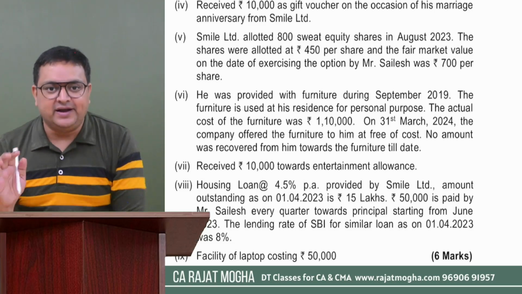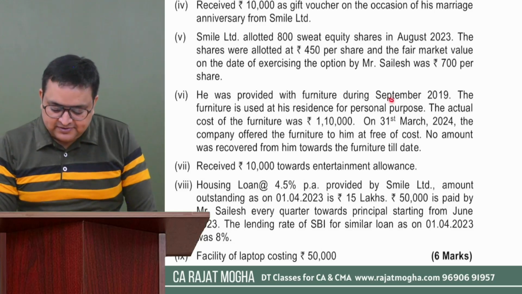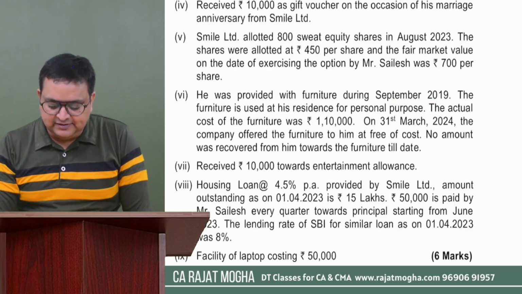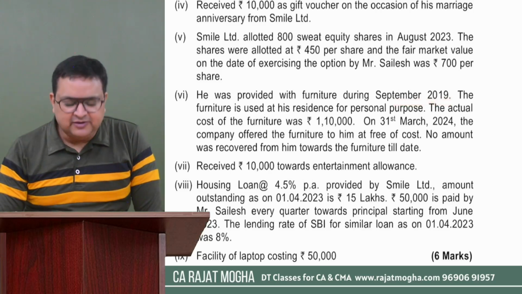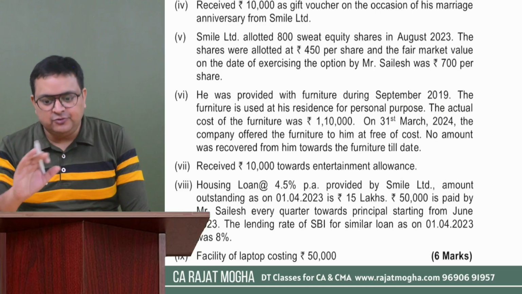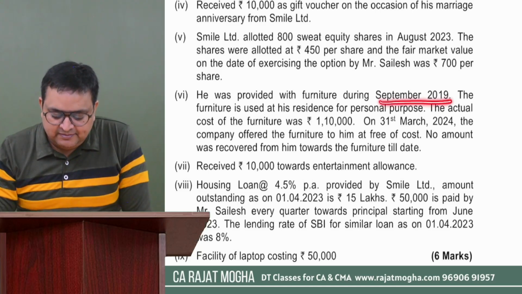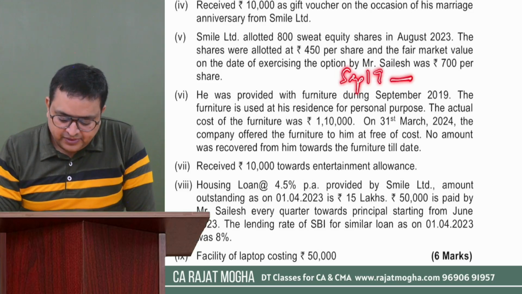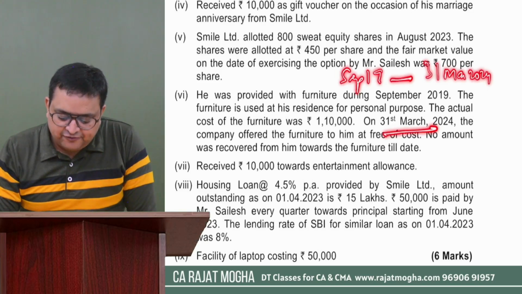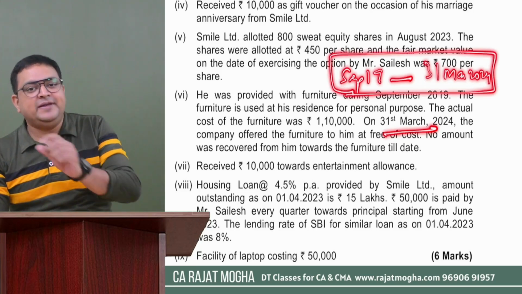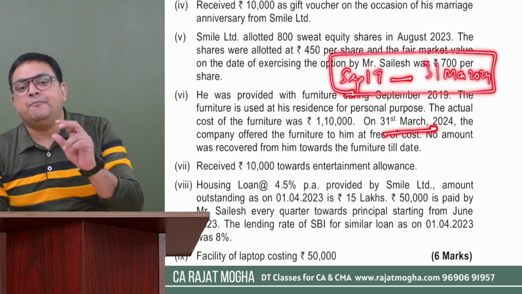to ignore it completely. So we will assume that it was first put to use in September 2019, because no other date is given to us for when it was purchased and first put to use. So we'll assume it was used first time in September 2019. So from September 19 till this date, 31st March 24, you have to calculate the number of days, and part of the year please ignore. You have to compute only completed years.